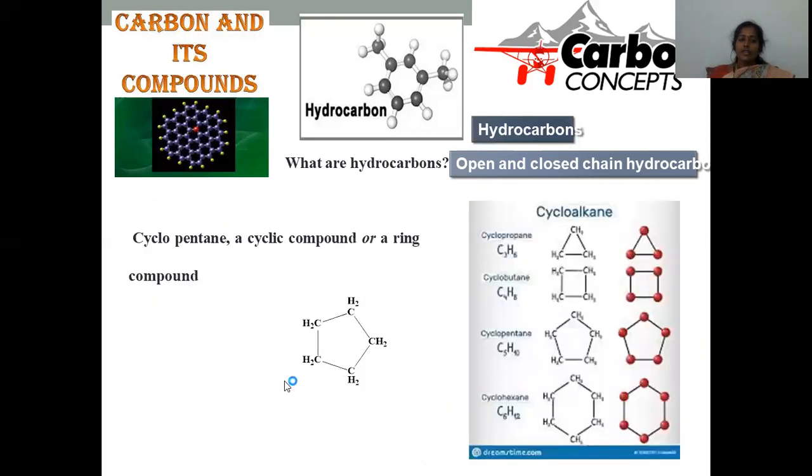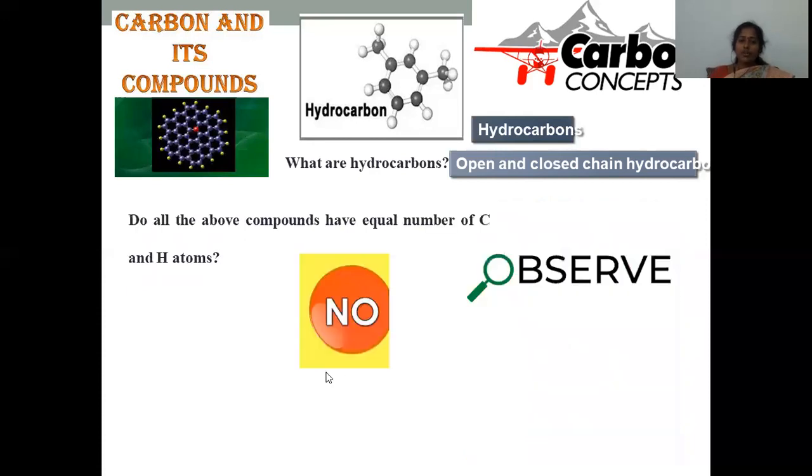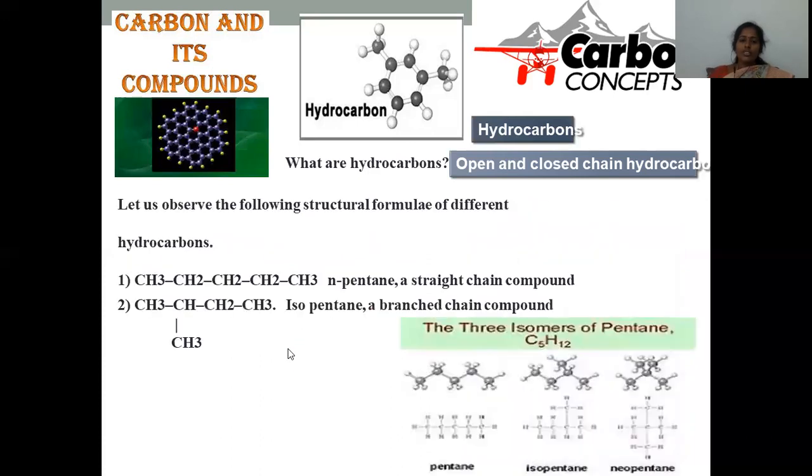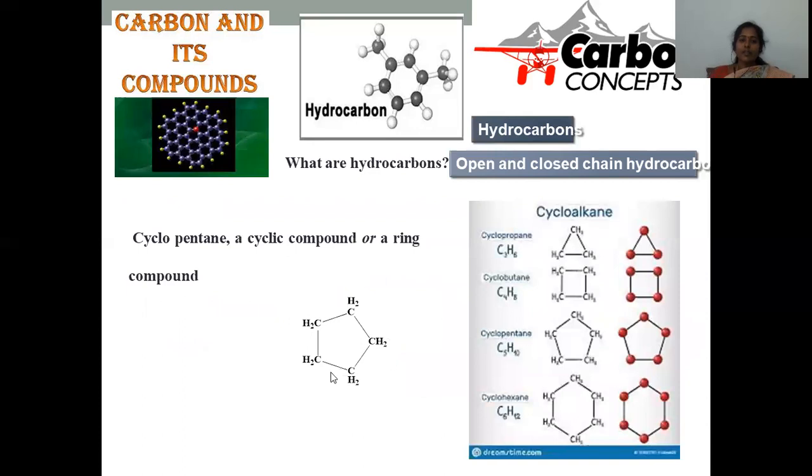And we have another possibility called cyclopentane, where 5 carbons are joined in a ring type of structure. These are the simplest examples of ring compounds called cycloalkanes. A 3-membered ring, 4-membered, 5-membered, 6-membered, such representations in a closed form are possible. All these are regarded as cyclic compounds or ring compounds of hydrocarbons. This is another possibility of representing hydrocarbons. So here we have 3 compounds: one is n-pentane, second is isopentane, third is cyclopentane.